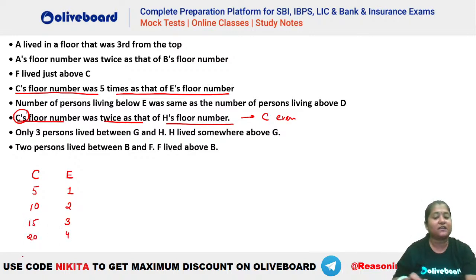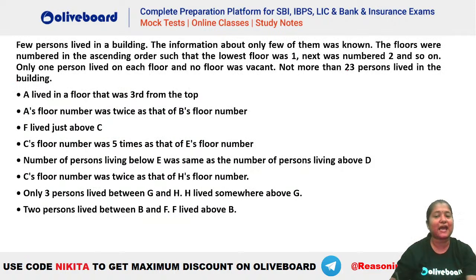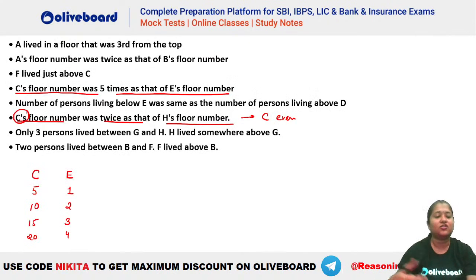And it was also given that the maximum number of floors cannot be more than 23, right? 23 se zyada nahi ho sakta. Okay, we cannot have more than 23 in here. So we will not consider the case of 5 and 25. Okay, yes. So you can see C has to be 5 times that of E's floor number. So either of the 4 cases, but we know that C has to be even value. Okay, so that means this is not a possibility and this is also not a possibility. Hence, either this is the case or this is the case.